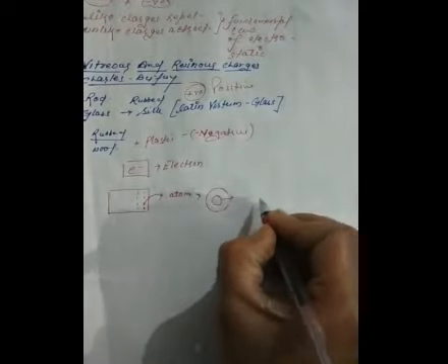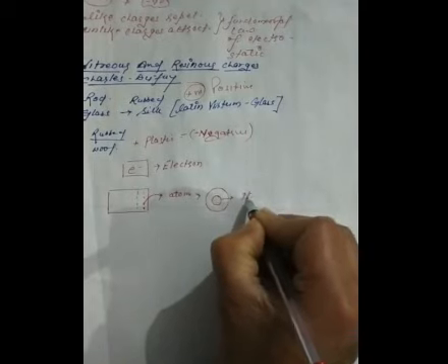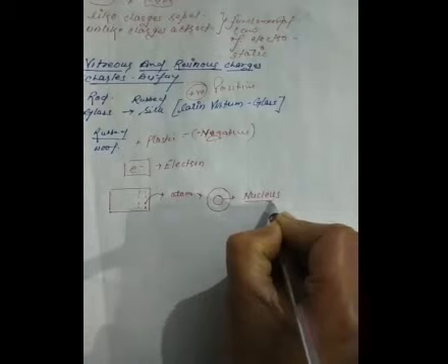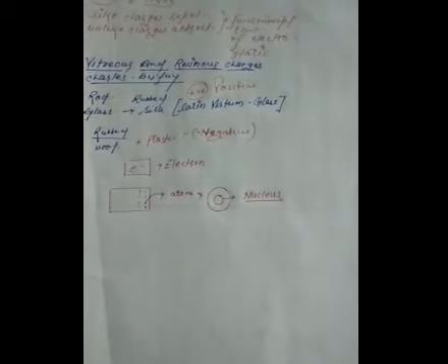You already know about that. Around it, negatively charged electrons revolve in circular orbits.